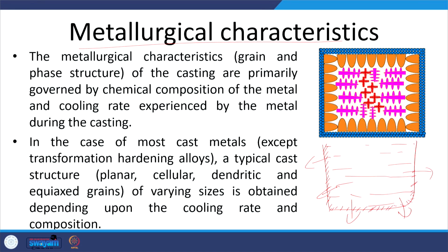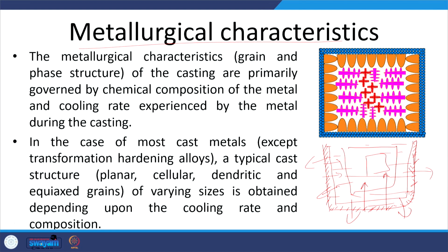So, the skin of the casting is cooled very rapidly, and that is why we get a very fine grain structure near the surface layers. But as we move towards the center of the casting, the rate of cooling keeps on decreasing, and therefore we find a great change in the structure of the casting from the surface to the center, especially when no special alloying elements have been added for refining the grain structure.